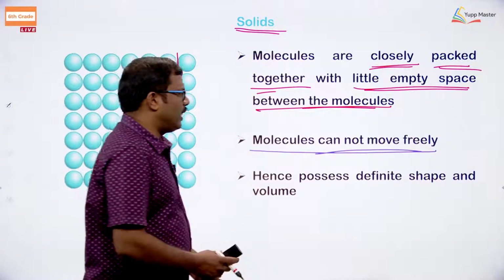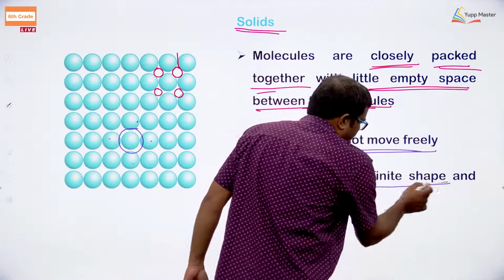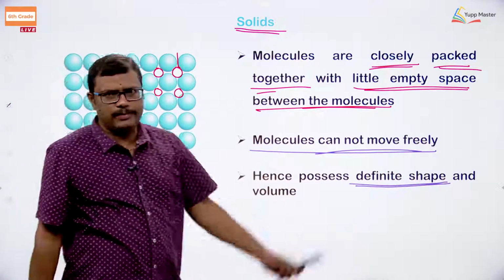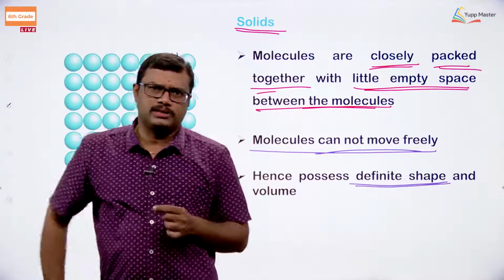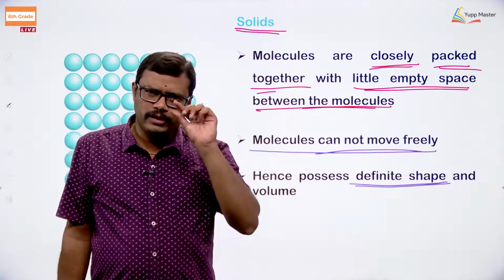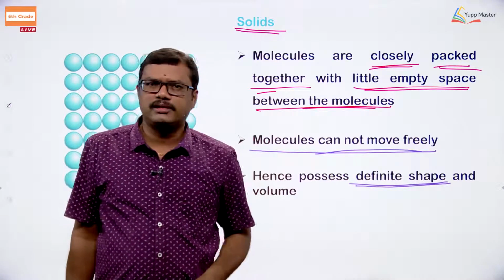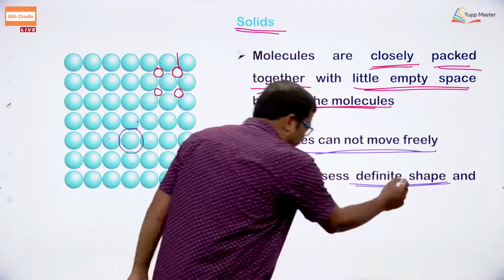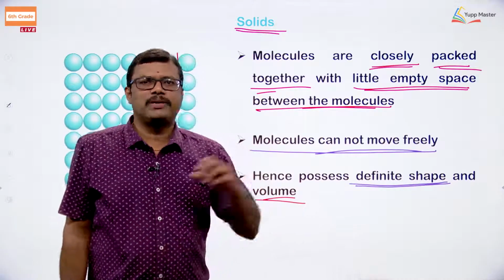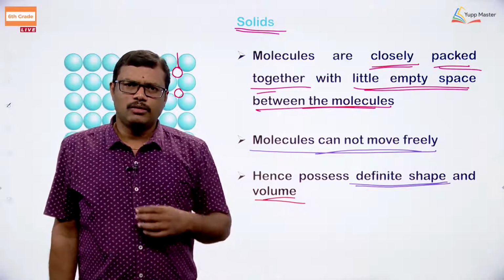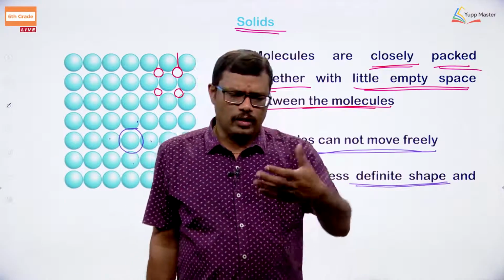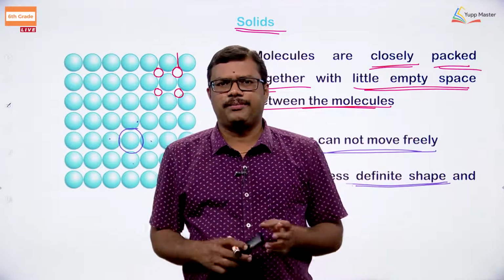Because of this, what happens? The solid matter is going to possess a definite shape. If you observe a crystalline sugar crystal, you can see the cubical arrangement of the sugar crystal. So it will have a definite shape. Shape is possible for a solid. It is going to have a shape, and we know when you throw it on the floor, it is going to occupy some space. You have a wooden piece at your home, let us say. If you look at the wooden piece, it has a beautiful shape, right?